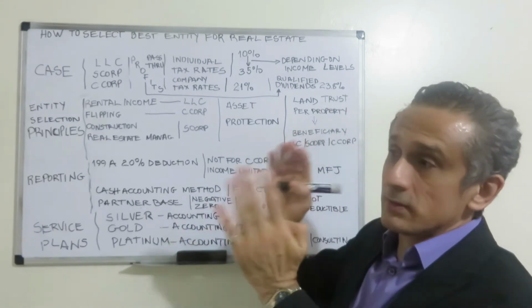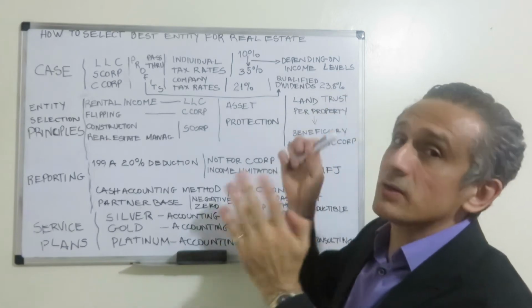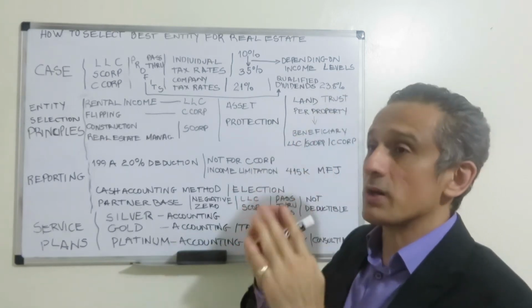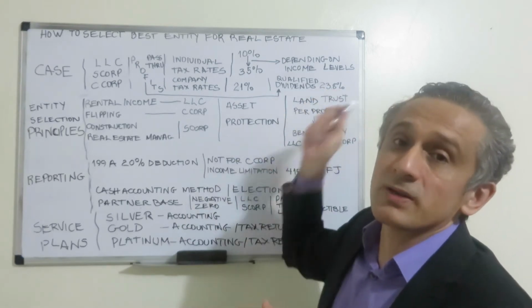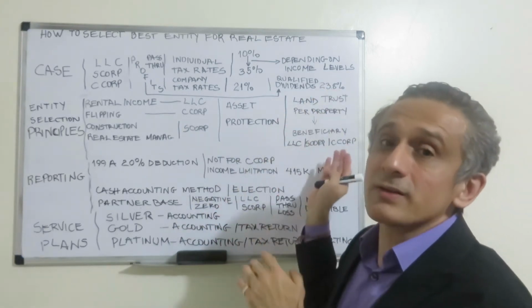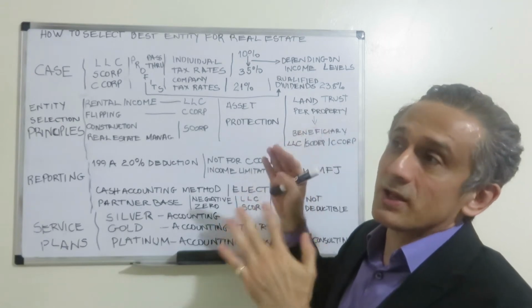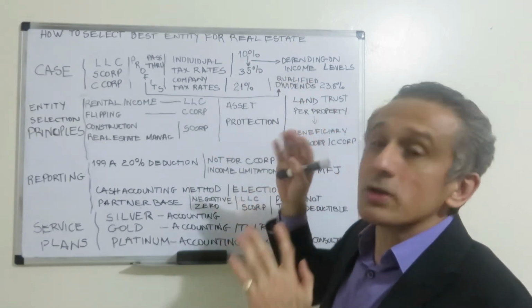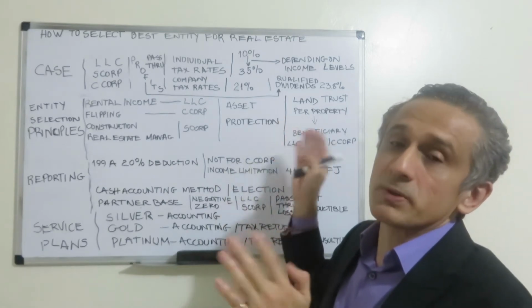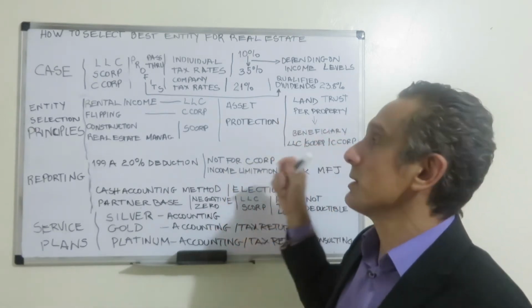This 23.8% is composed of 20% maximum rate for capital gains and 3.8% for net investment income tax, but that is when the individuals have over $250,000, for example, for income levels for married couples filing jointly.